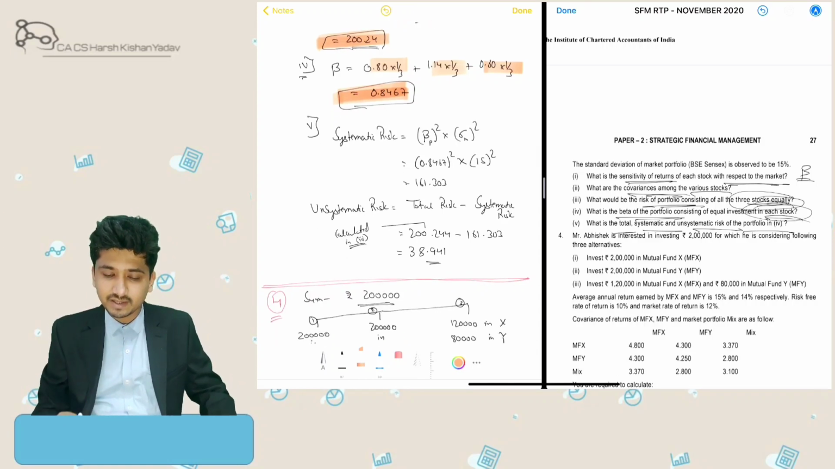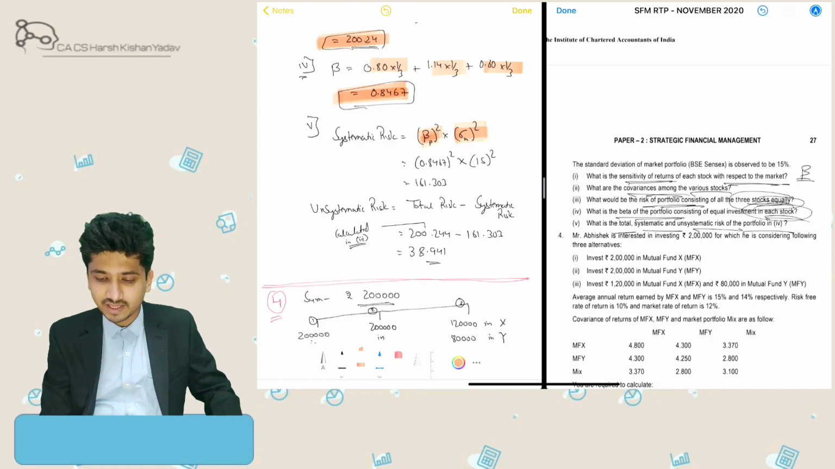Right, so for systematic risk, we have the formula: beta of portfolio squared into variance. The standard deviation of the market is 15, so its square would be our variance, that is 15%, into the beta of portfolio we calculated in 4 to be 0.8467. So we will get the systematic risk of the portfolio.